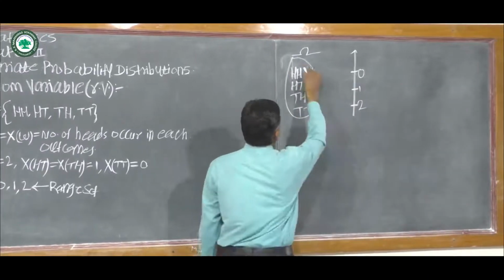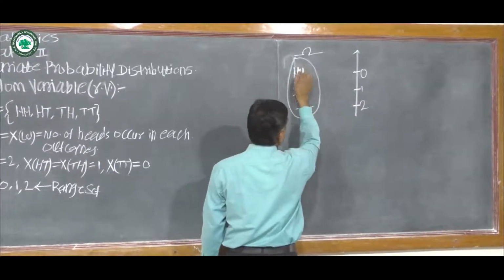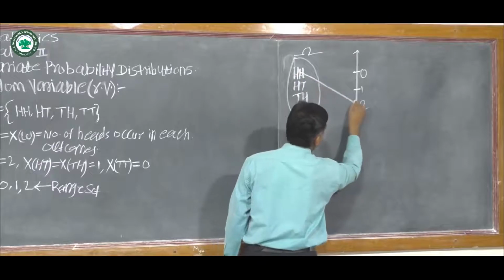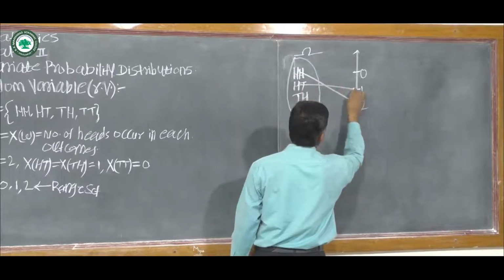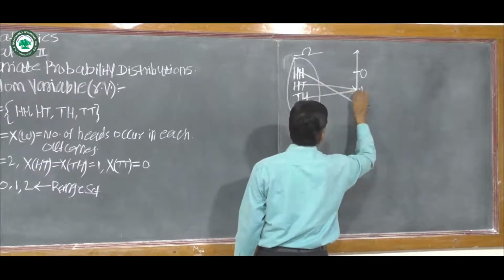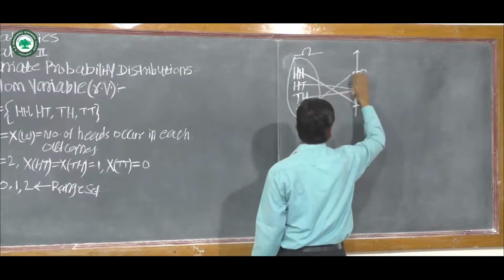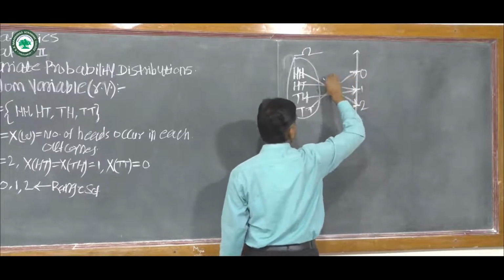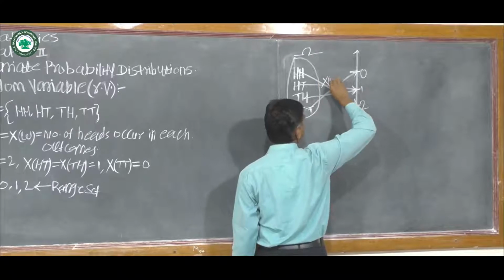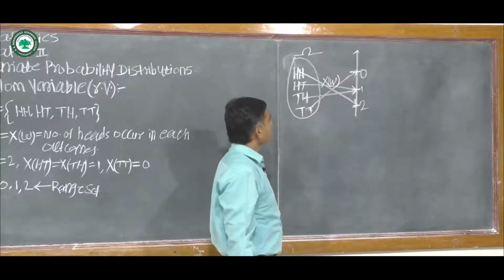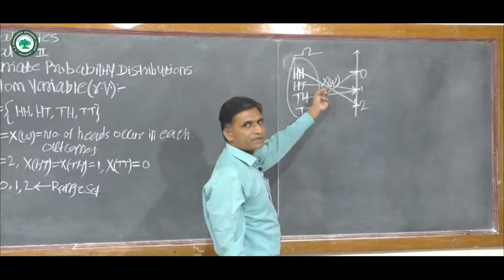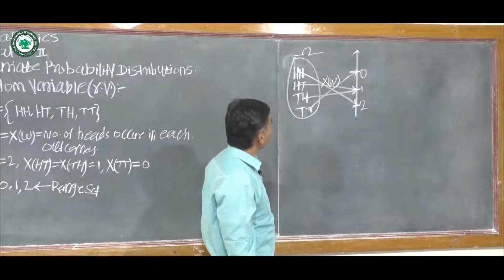Then two heads, there are two heads, then one head, there is again one head, and 0 heads. This is the function X of omega.